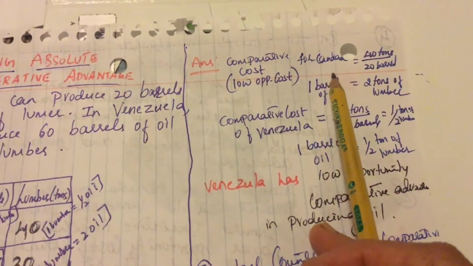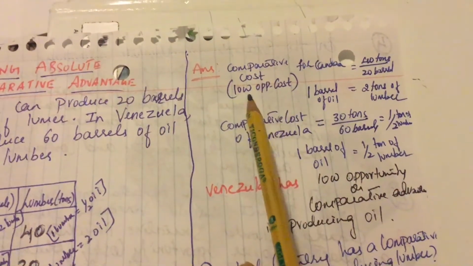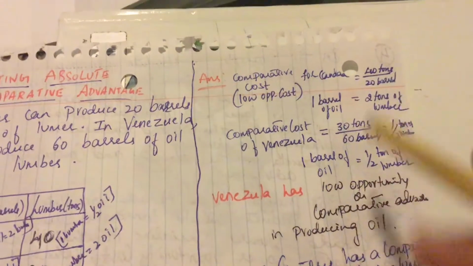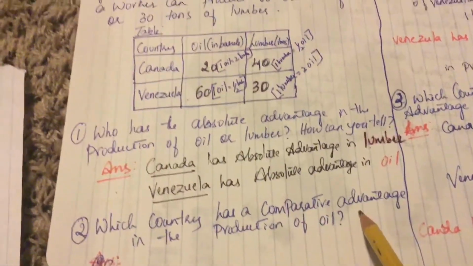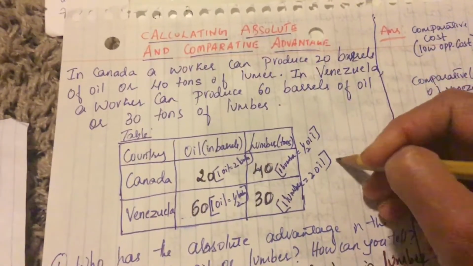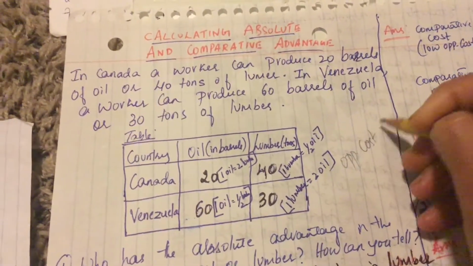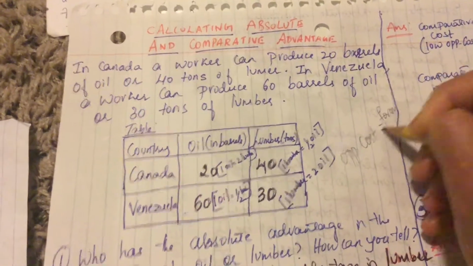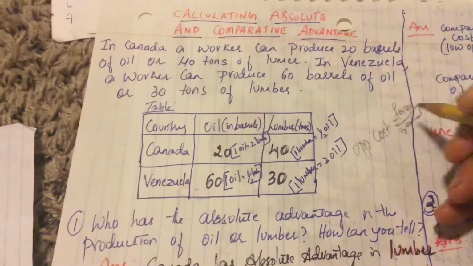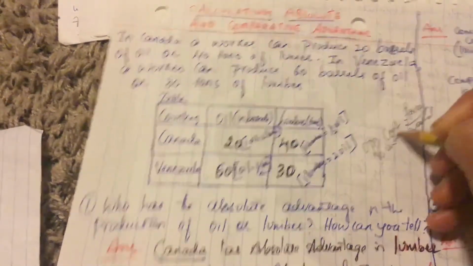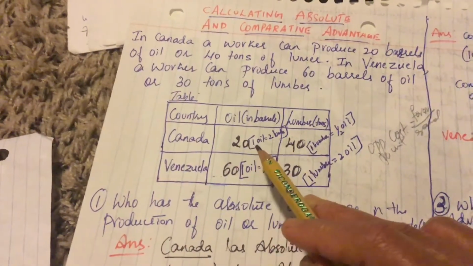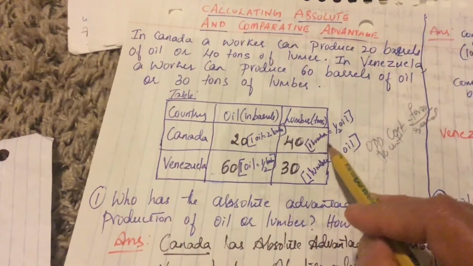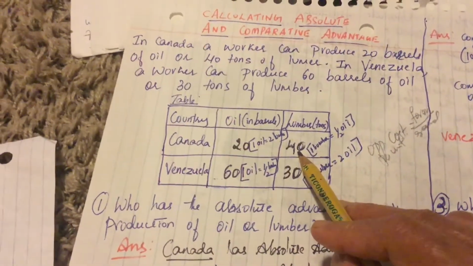First we will calculate for Canada. Comparative cost, that is low opportunity cost for Canada, is 40/20. So they are asking which country has comparative advantage in the production of oil. What is foregone? Opportunity cost formula is what is foregone over what is gained. This is the opportunity cost per unit formula. So what is foregone here? To produce 20 barrels of oil, it is giving up 40 lumber. So which goes first? 40.